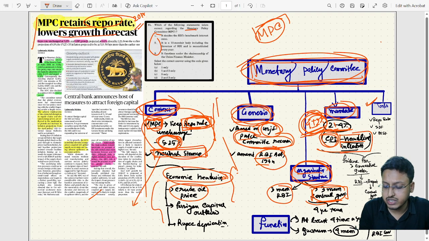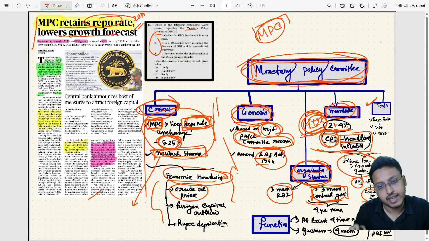And if the MPC is not able to meet this target for 3 consecutive quarters, then the RBI has to submit a report to the central government and explain why the limit was breached. That is the mandate this MPC has.